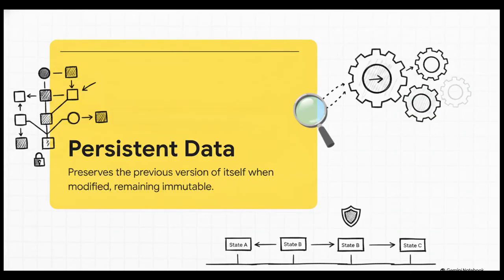But fault tolerance isn't just about copying data. It's about how we handle the actual changes to that data. Enter the persistent data structure. This is a computing data structure that always preserves the previous version of itself whenever it's modified, meaning it's essentially immutable. Destructive updates are avoided entirely. Instead of permanently overwriting a state, which is incredibly dangerous if a system happens to crash mid-update, the system yields a brand new, updated structure while keeping the historical record perfectly intact.